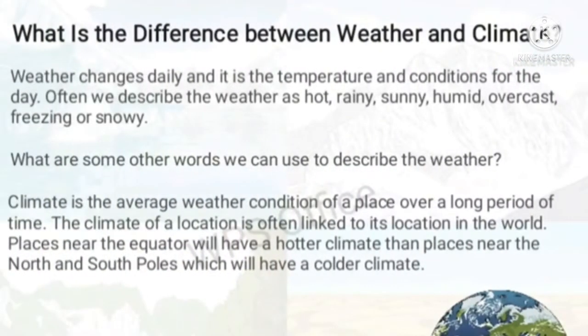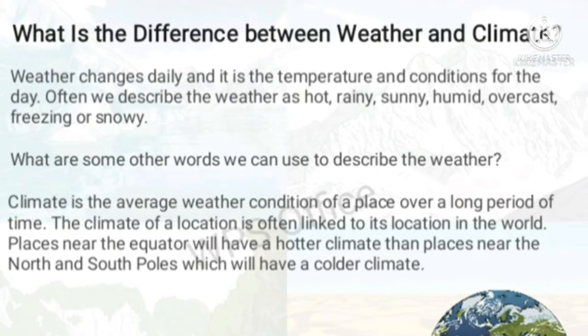So today we are going to look at the meaning of weather and climate, then look at the difference. Weather is the temperature and conditions of the day, while climate is the average weather condition of a place over a long period of time. Okay, so the difference is that the weather is just the temperature and conditions for the day, while climate is the average weather condition of a place over a long period of time.